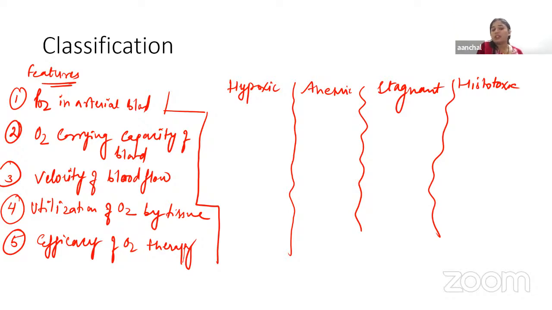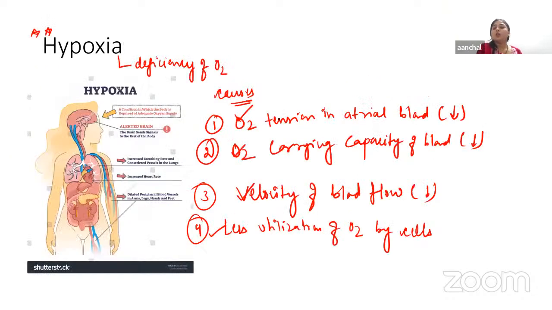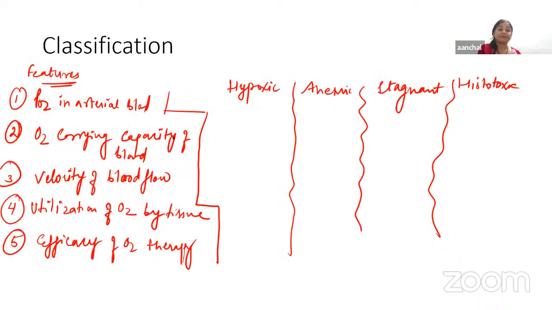As we have already discussed, these four types of hypoxia have been classified on the basis of cause. Low oxygen tension means hypoxic hypoxia. Low oxygen carrying capacity of blood is anemic hypoxia. Low velocity of blood flow is stagnant hypoxia, and less utilization of O2 by cells is histotoxic hypoxia, right? So PO2 in arterial blood will be less only in hypoxic, otherwise it will remain normal in all others.